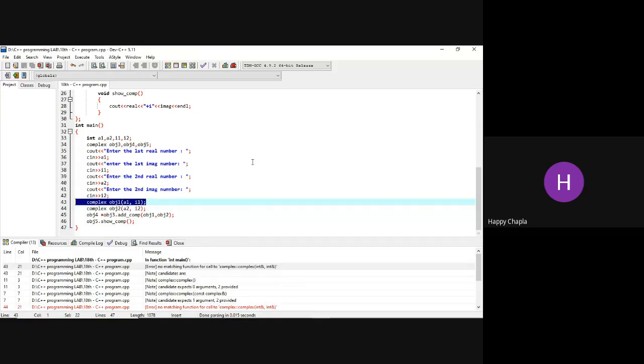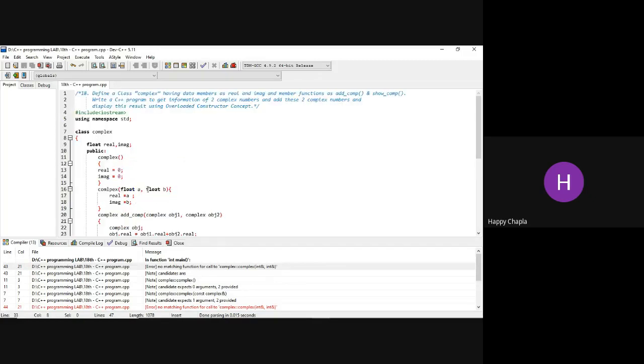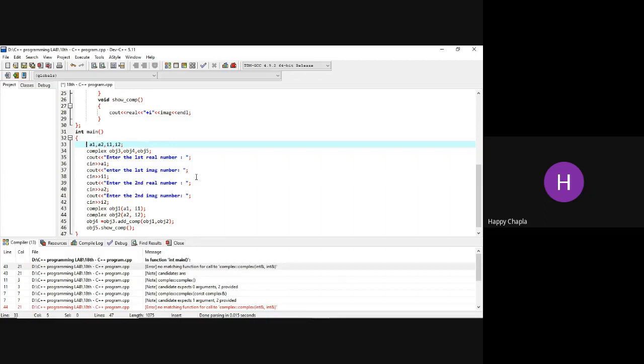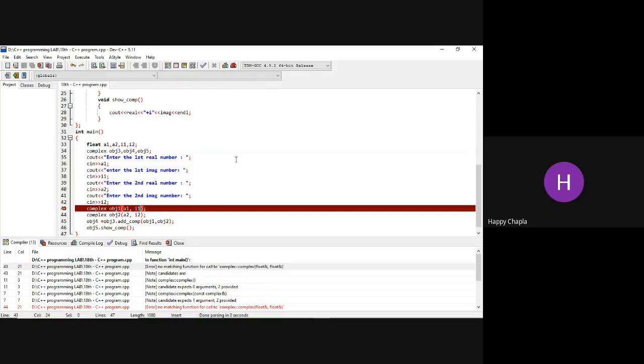Oh, okay. Here you are mentioning the integer, and scroll up, just scroll up. So you are mentioning float A, float B, and here you are mentioning integer, float. Don't do that. Take that one, third number. Now here, no matching function for call to complex float. So A1 and I1. Okay, scroll up.